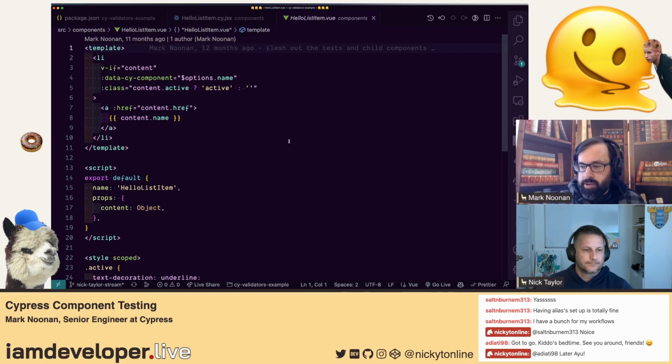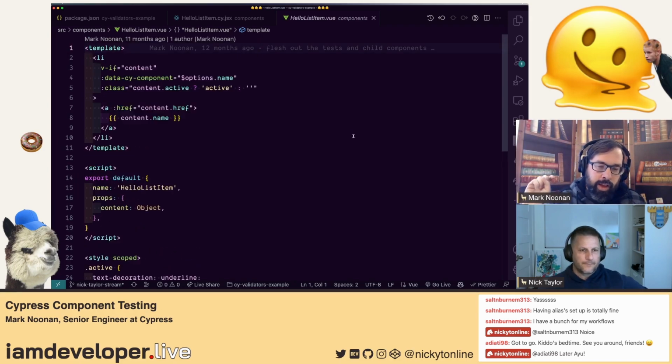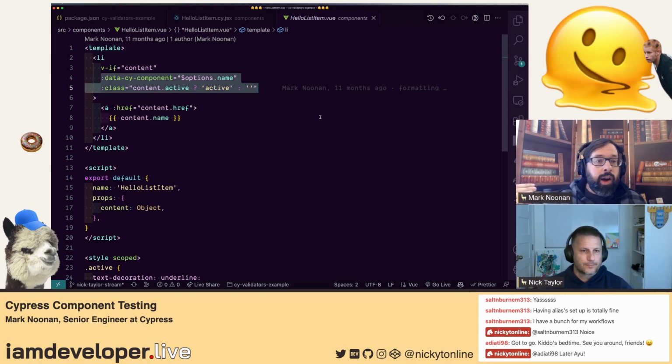If I want to do a piece of front end work, I will go get the component spec in Cypress because I can easily search for it, and then I will click through, get to the component test itself, get my view file open. Here we know that there's a behavior of this list where something can be active or not. If we take a quick look at lines 4 and 5, I honestly don't remember the exact behavior here. This was written a while ago.